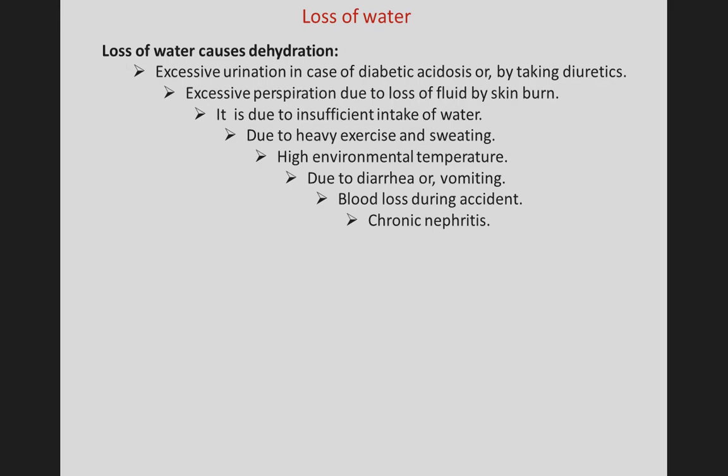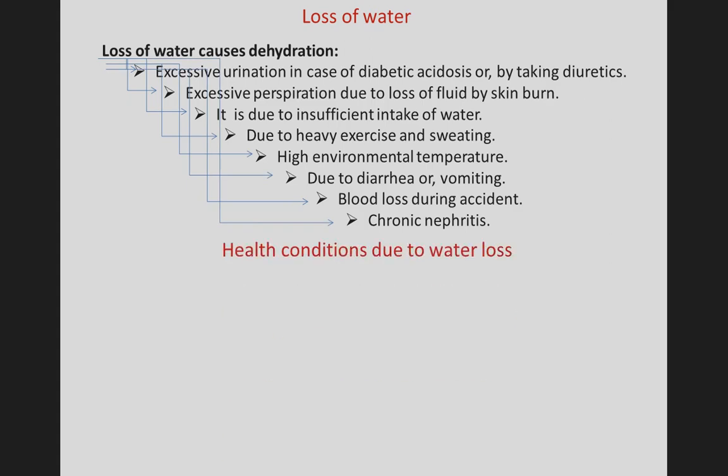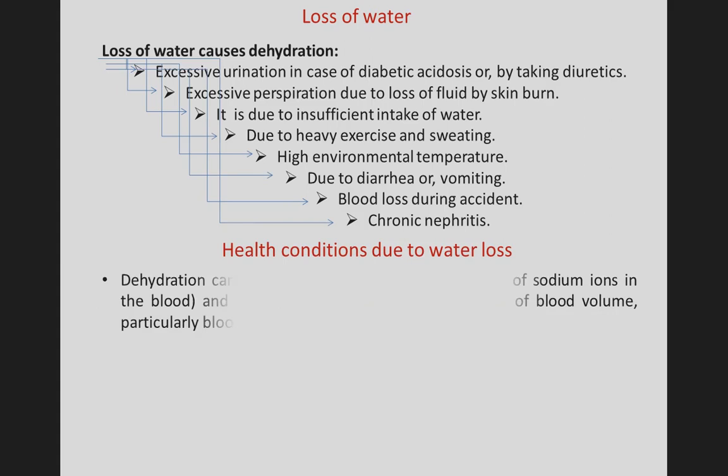It is due to excessive urination in case of diabetic acidosis or by taking diuretics, excessive perspiration due to loss of fluid by skin burn, insufficient intake of water, heavy exercise and sweating, high temperature conditions, diarrhea or vomiting, and blood loss during accident. Next is chronic nephritis.